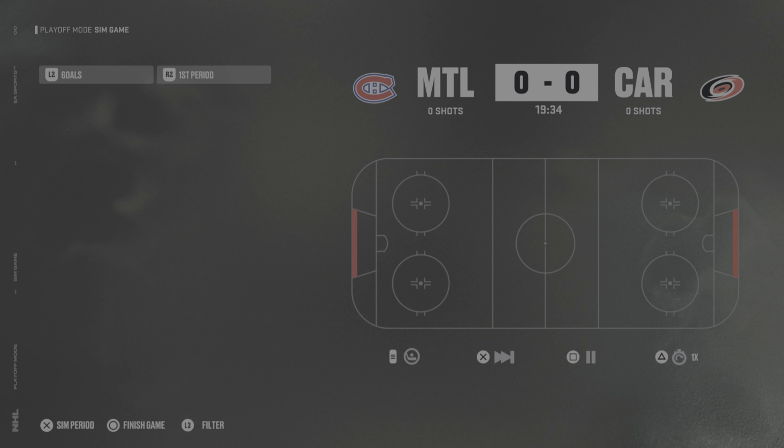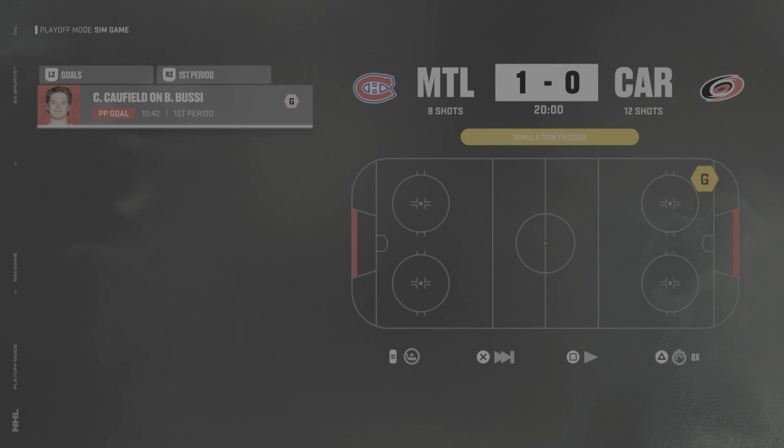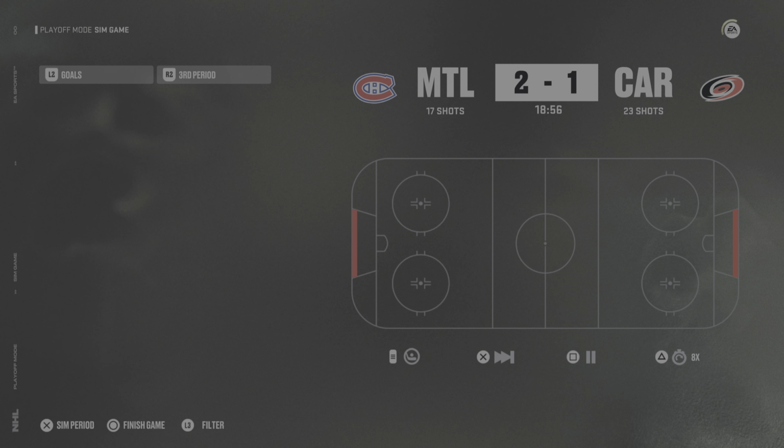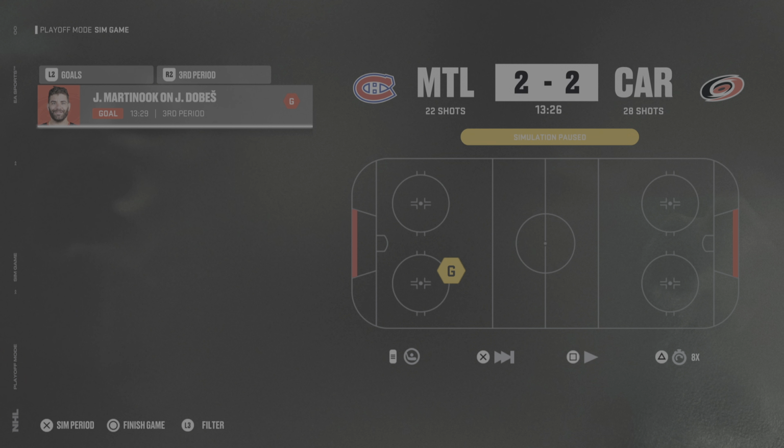Now, Carolina will have had, I think it's 11 or 12 days off by the time this series actually starts, where Montreal just finished a game seven. So, not a lot of rest for Montreal, but quite a bit for Carolina. And we are 2-1 Montreal after two. Can they hold on to the lead? Shots are relatively low for Montreal, but Carolina goes ahead and ties it up with 12 minutes left.